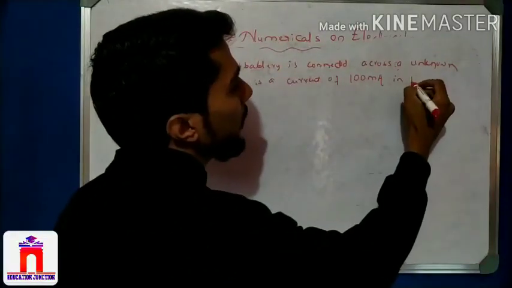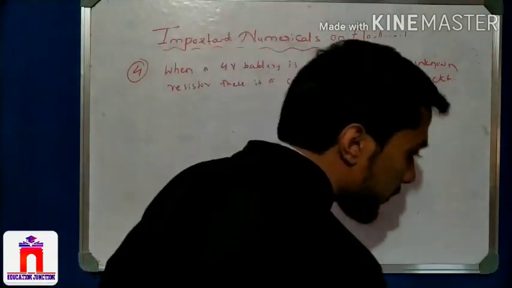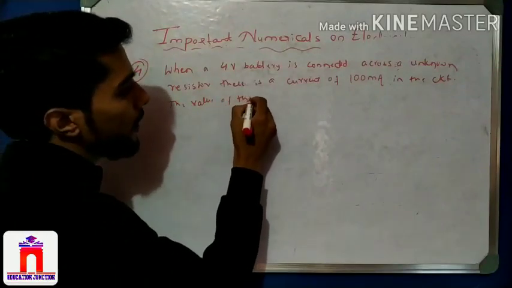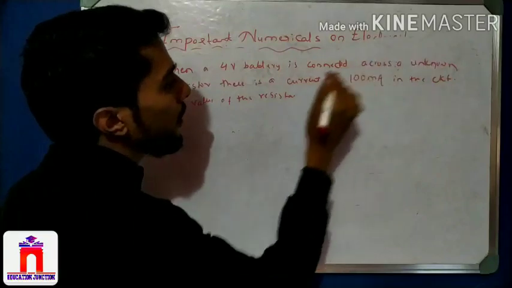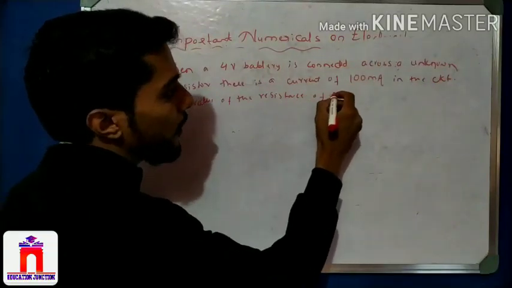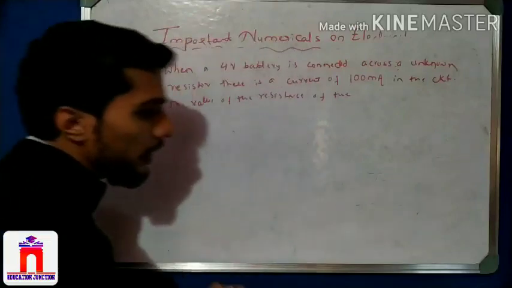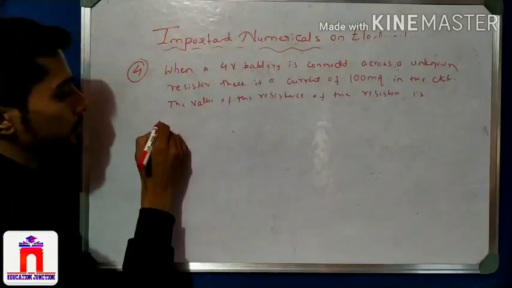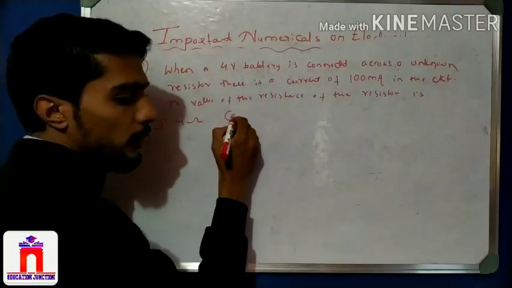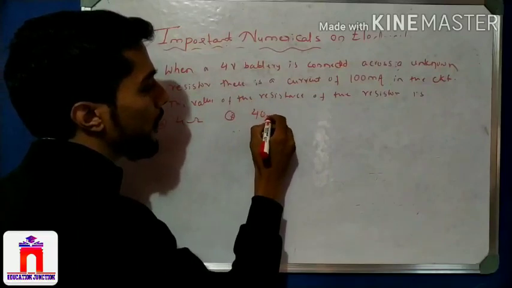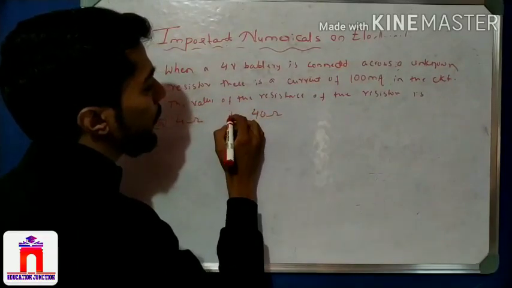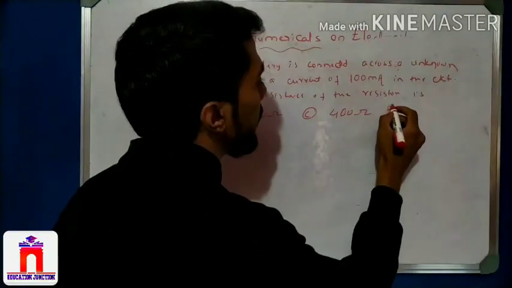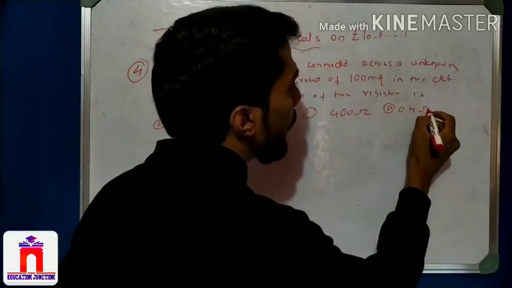So in the circuit, the value of the unknown resistance, you have to find that one. The value of the resistance of the resistor is: option A 4 ohm, option B 40 ohm, into 10, direct 40 ohm. Option C 400, again one 0 increases. Option D 4.4 ohm.